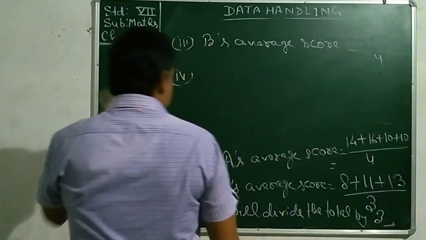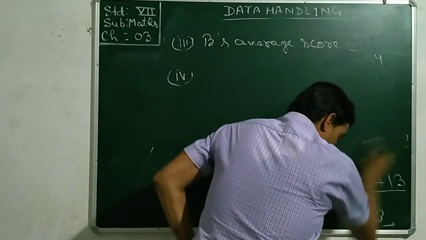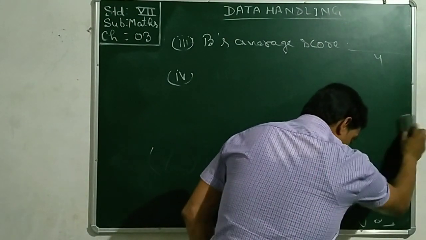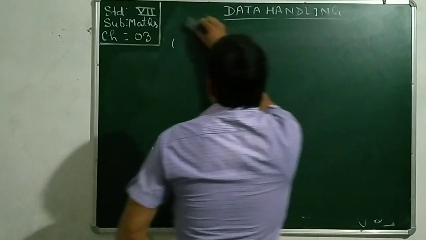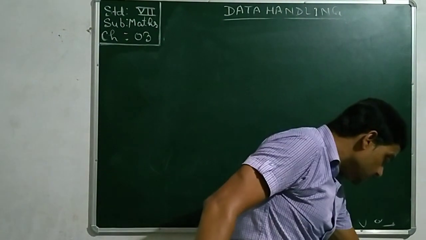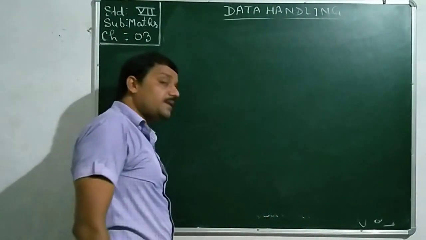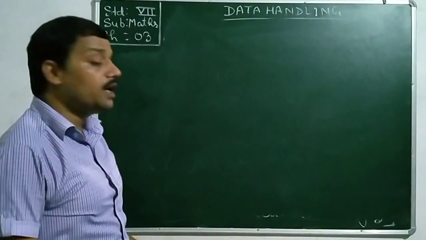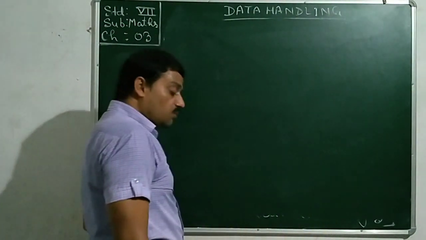Now, come to the 6 number sum. Very similar to the previous one. In the previous one, data were represented in tabular form, and here marks are only given.